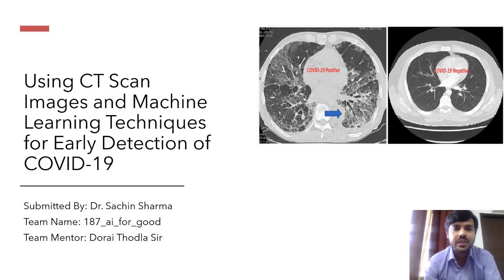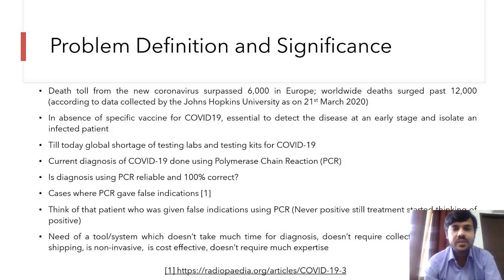Gujarat. My project is on using CT scan images and machine learning techniques for early detection of COVID-19. As the whole world is witnessing what this novel coronavirus can do to mankind, it presents some unique features also. As per diagnosis, COVID-19 is done using the PCR technique, but there are certain cases where PCR has given false indications also. So what is the solution?